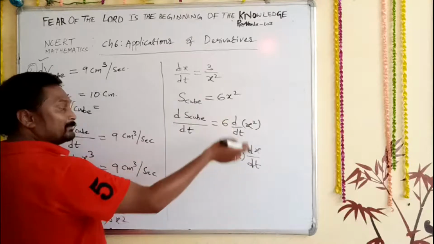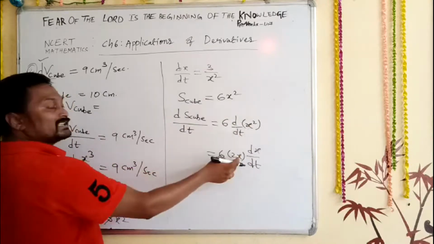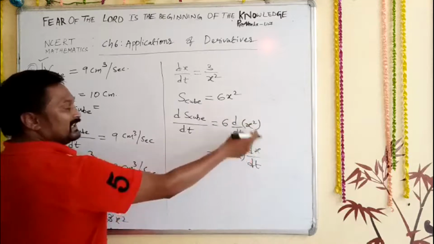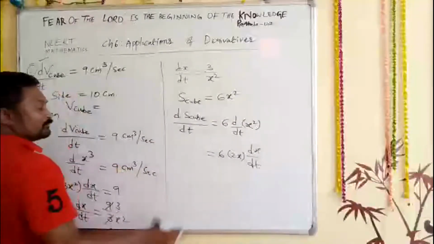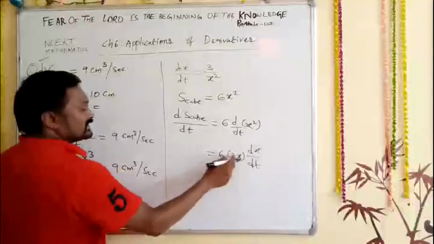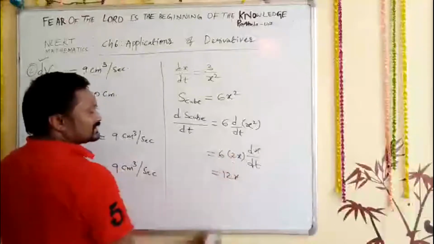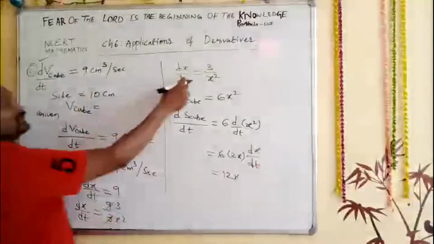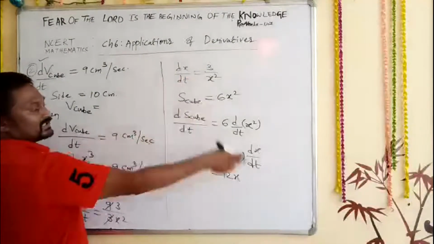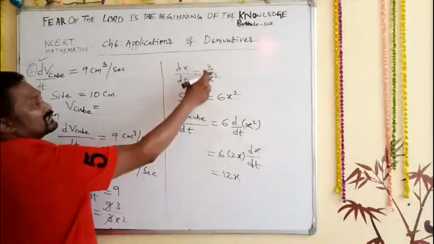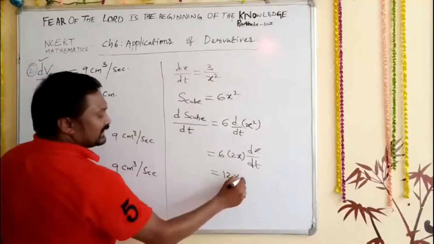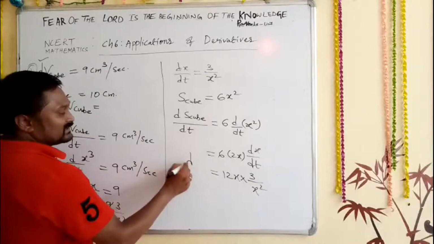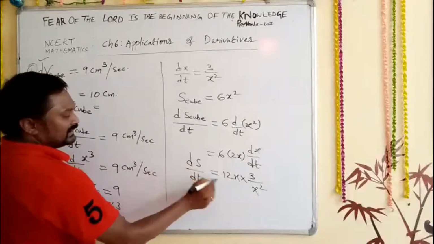Or you just remember d by dx of x square is nothing but 2x. But here different terms are there. That's the reason dx upon dt is written again. So now that is equal to 6 2s are 12 x dx upon dt. Already you found one answer here, just substitute this answer here. So 3 upon x square into 3 upon x square. This is ds upon dt.